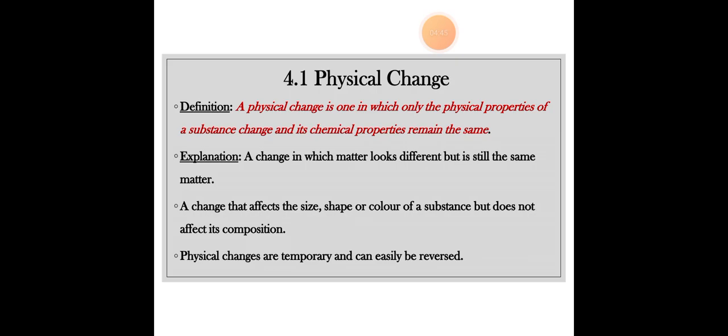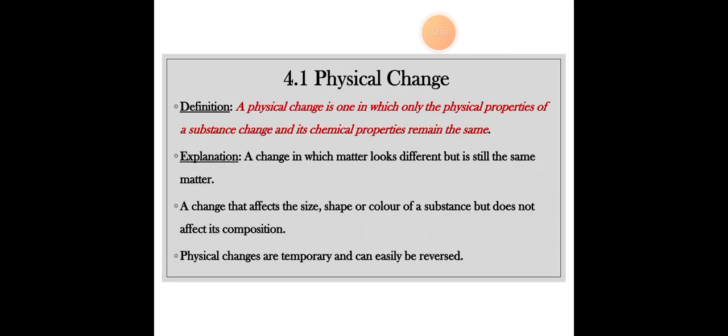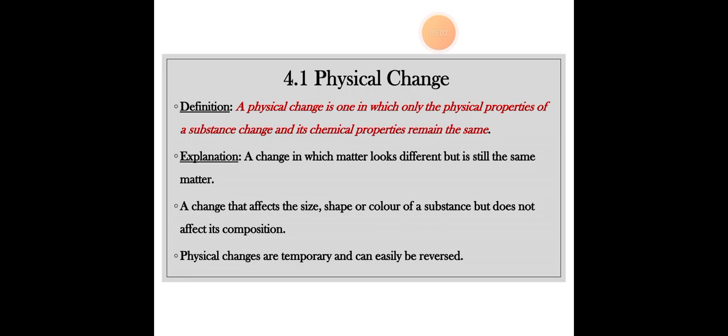Then physical change. Now, a physical change is one in which only the physical properties of a substance change and its chemical properties remain the same. Now, what is a physical change? Here we were studying about physical and chemical, but now we're going to go through their exact definition. The exact definition of physical change is that a physical change is one in which only the physical properties of a substance change, its chemical properties remain the same.